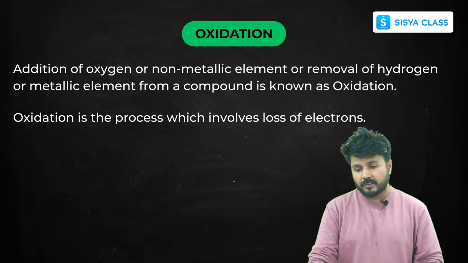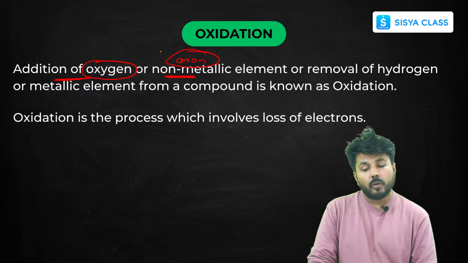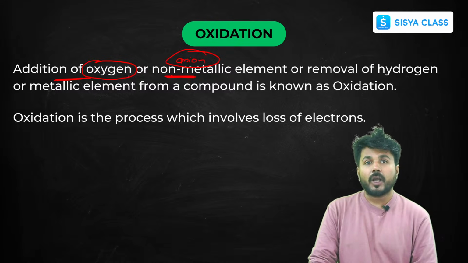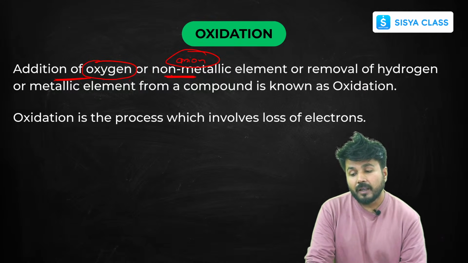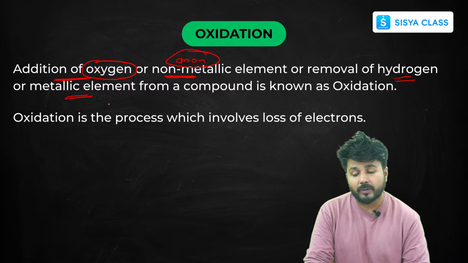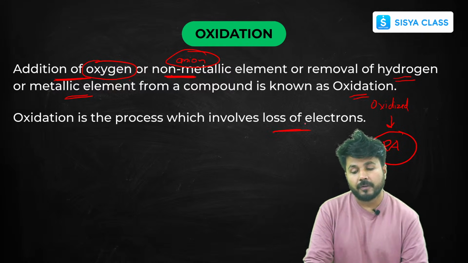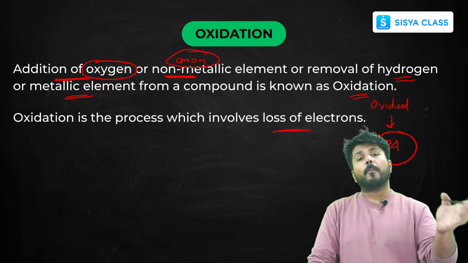In simple words, you can define it like this: if there is an addition of oxygen, which here denotes a non-metal or an anion, or if hydrogen or any positive element, any cation, is removed from a compound, that is oxidation, and you call it oxidized. That is your reducing agent, and it involves loss of electrons. So just remember oxidation; the opposite will be reduction.